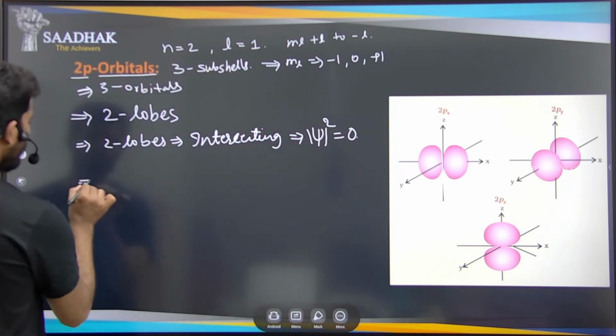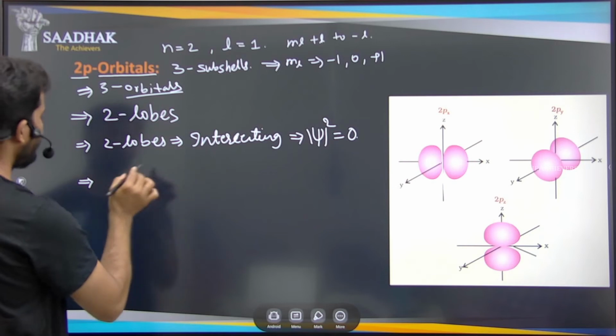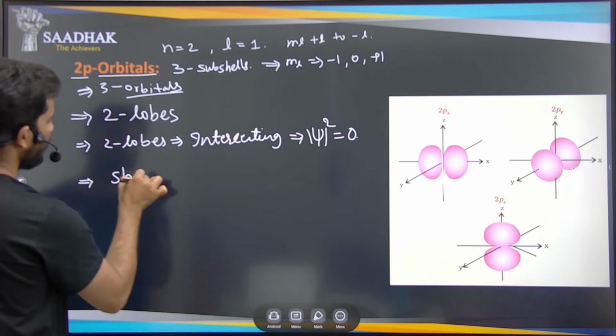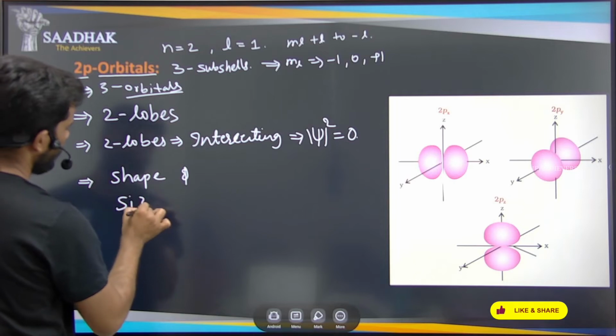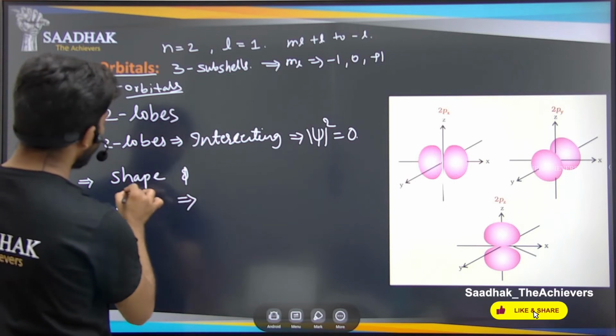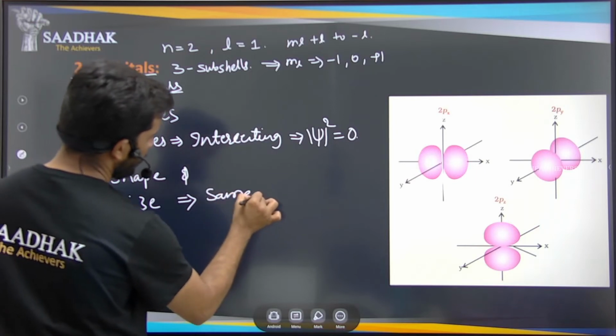Now the shape of all the three orbitals that we are saying, the shape and size of these three orbitals is the same, right?